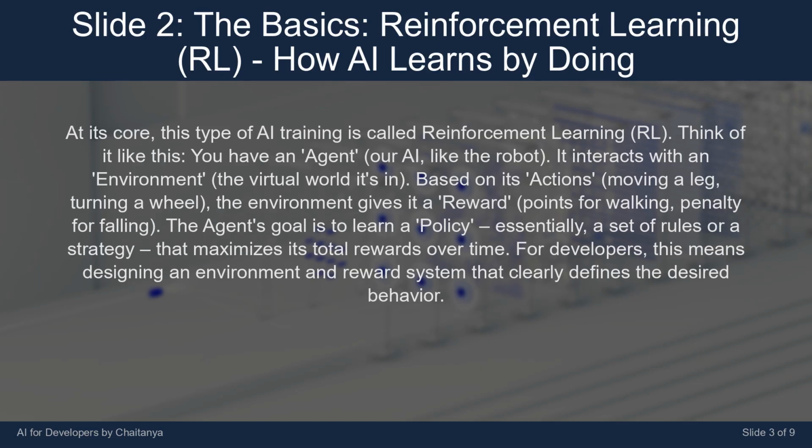The agent's goal is to learn a policy, essentially a set of rules or a strategy that maximizes its total rewards over time. For developers, this means designing an environment and reward system that clearly defines the desired behavior.